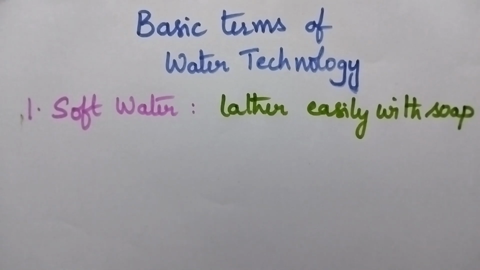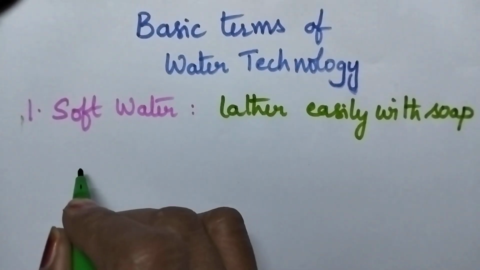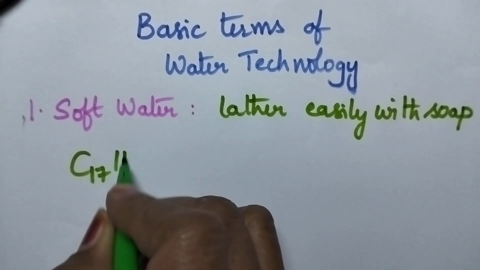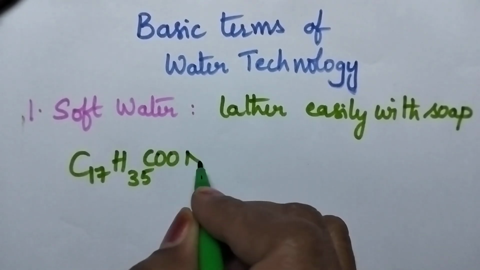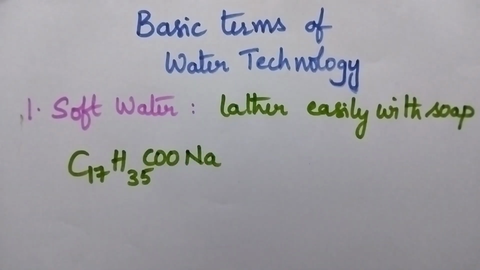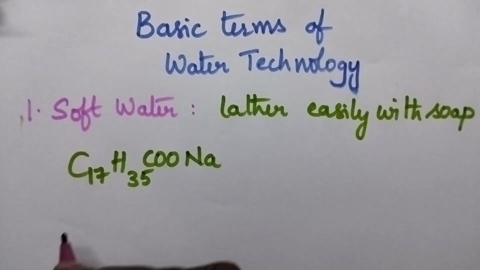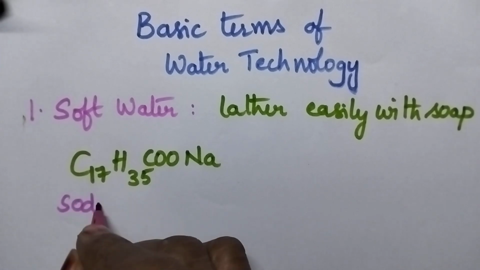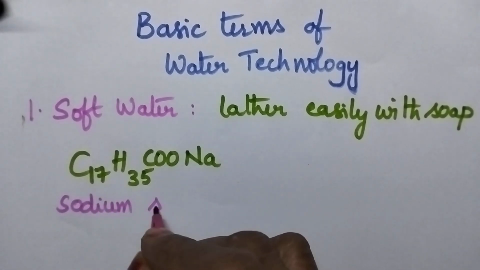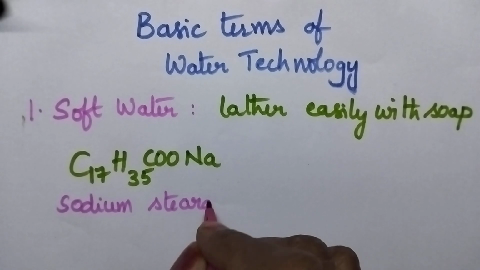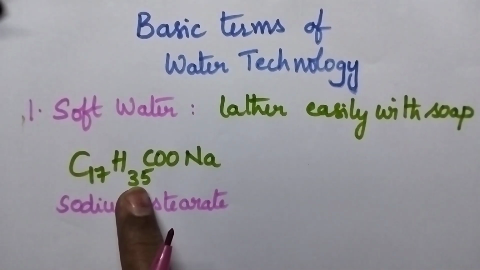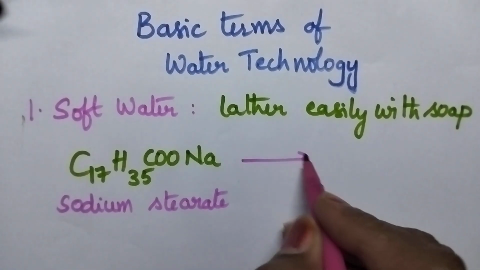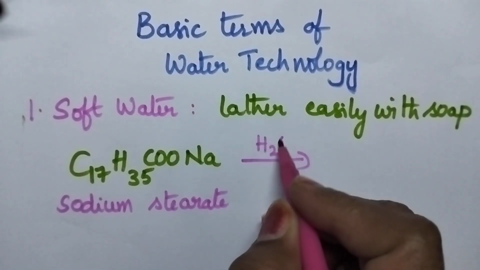The chemical formula of soap is C17H35COONa and it can be called as sodium stearate. Whenever soap is mixed with water, then what happens?